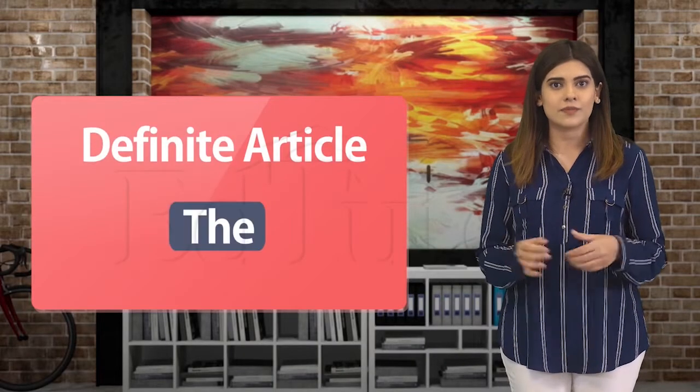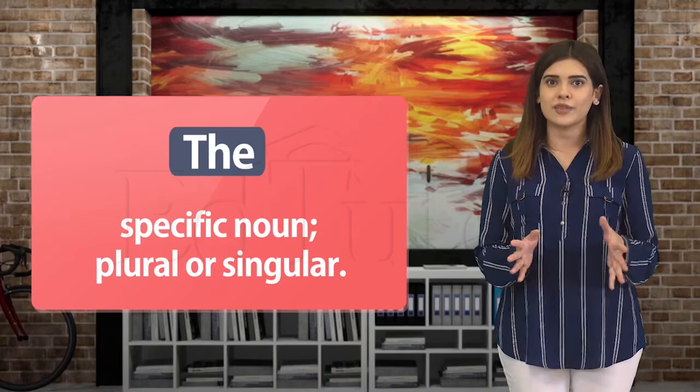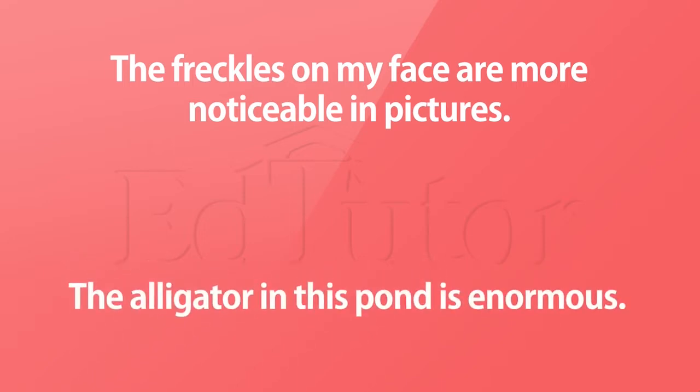Now, let's explore the definite article the. The is used to refer to a specific noun, plural or singular. For example, the freckles on my face are more noticeable in pictures. The alligator in this pond is enormous. Nouns referred to in these examples are all specific to their context.